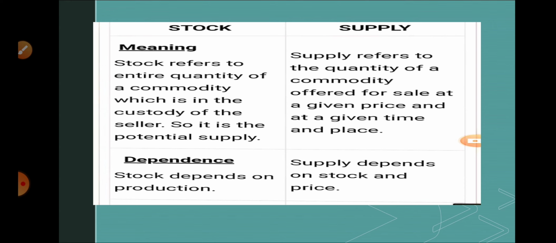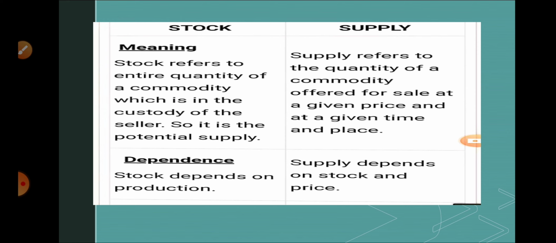So clear one thing: total production we can take as the stock, and whatever he is willing to sell, that is supply. So the first point is clear. The second one is dependence. Stock depends on production, meaning whatever the production is, that is stock, and supply depends on stock and the price.